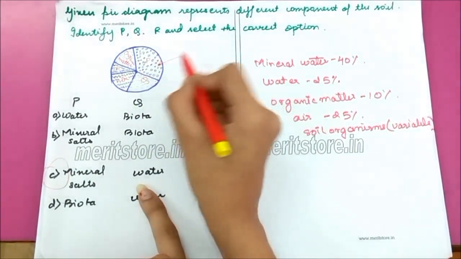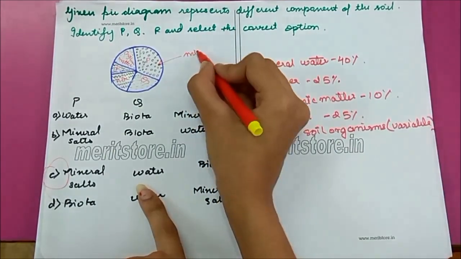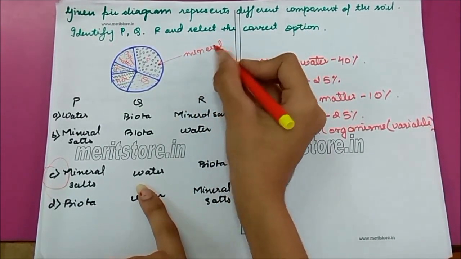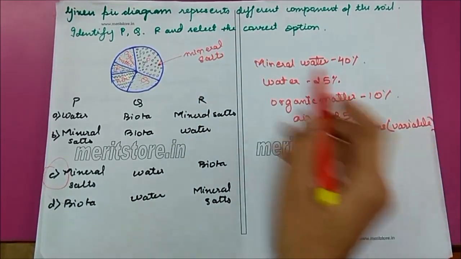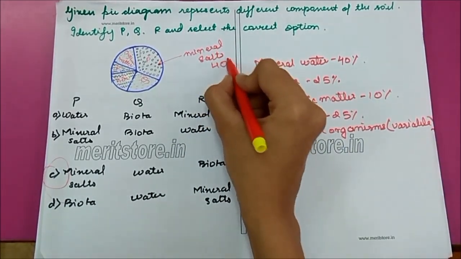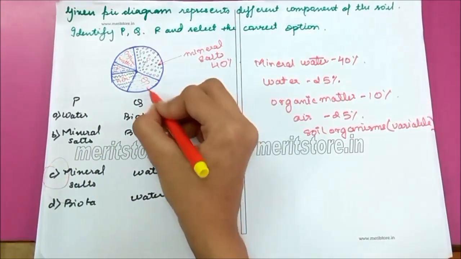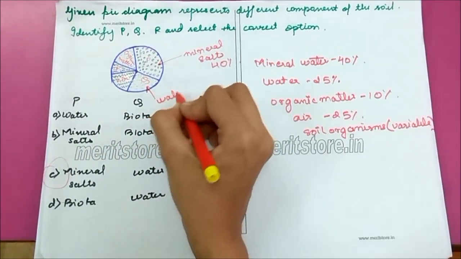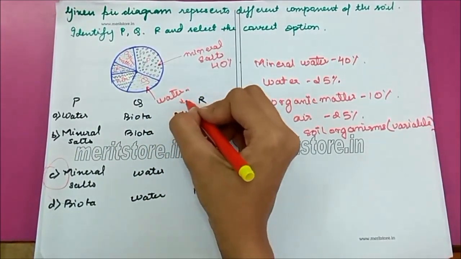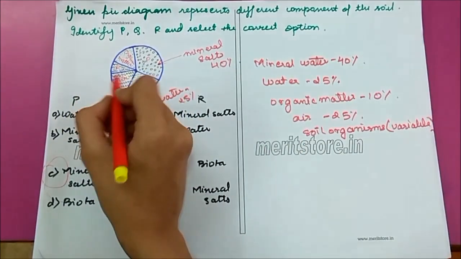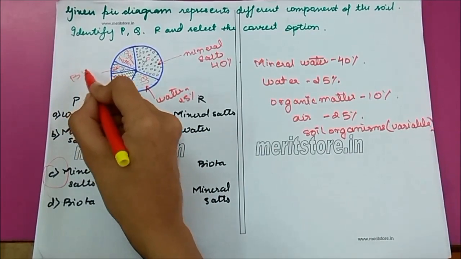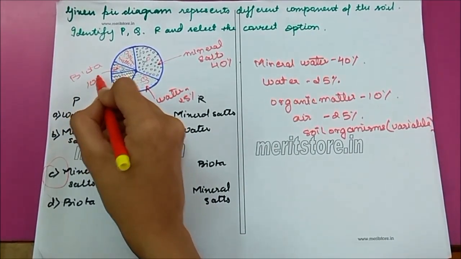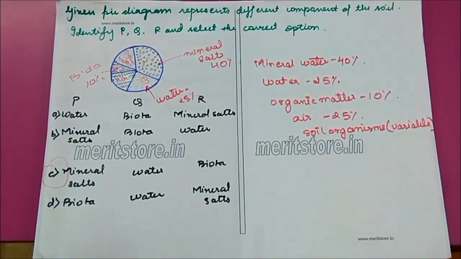This is mineral salts, which is highest, 40%. This is water, which is 25%. This is biota, which is organic matter, 10%.